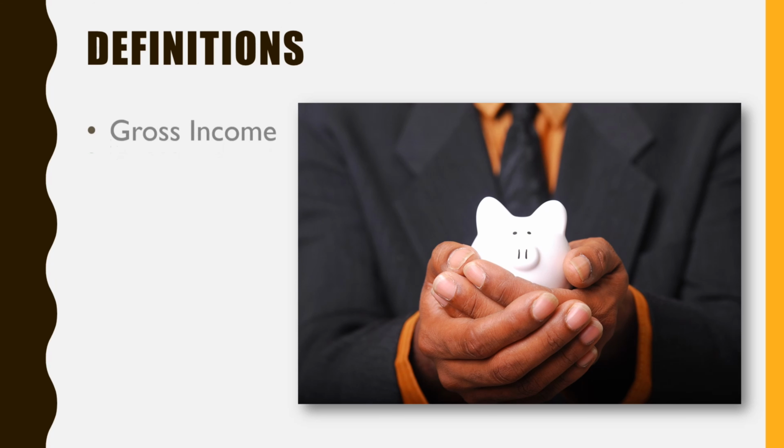Let's go ahead and start with our gross income. So gross income is the sum of all wages, salaries, profits, interest payments, rents, and other forms of earnings. And this is before any deductions or taxes.